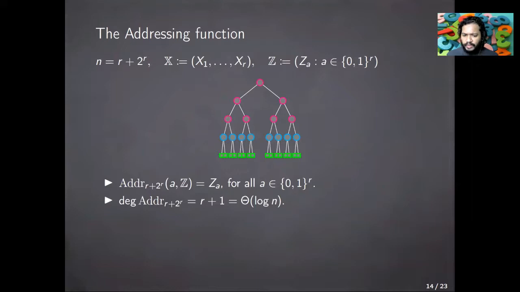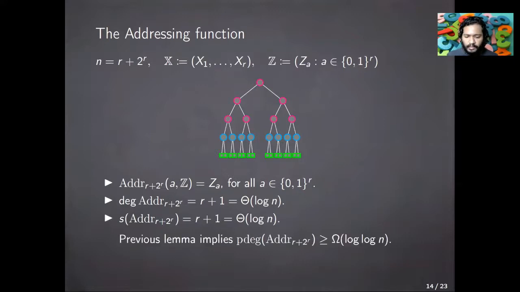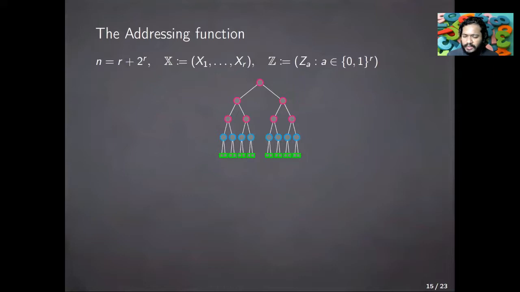The degree of the addressing function as a polynomial is in fact r plus 1, which is theta log n. And the sensitivity is also r plus 1, which is again theta log n. From the previous lemma that we just saw, this will say that the p degree of the addressing function is at least omega log n, because the sensitivity is log n. But in fact, the p degree is much larger. So how do we see that?